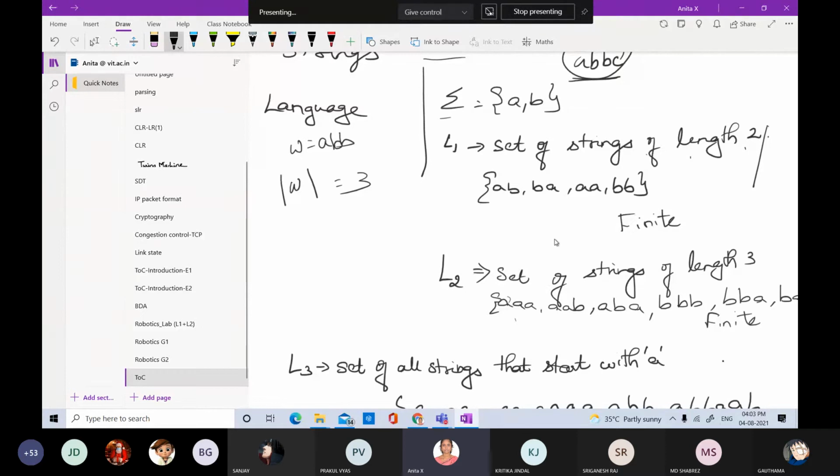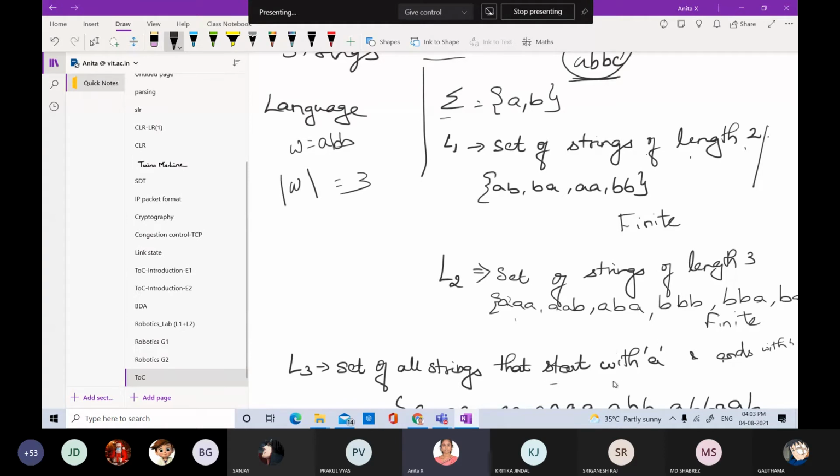So for example, here the set of strings that starts with A and ends with B. So what will be the strings possible? Here again, the length of the string is not mentioned.